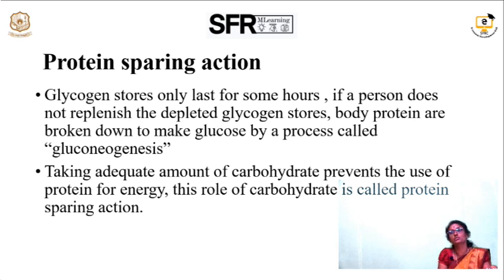So, if protein has to do that role, the carbohydrate needs to be adequately present in the human diet. If carbohydrate performs its role, the protein will perform its role. If carbohydrate is lacking, the protein will do the role of carbohydrate. So, this is protein sparing action.